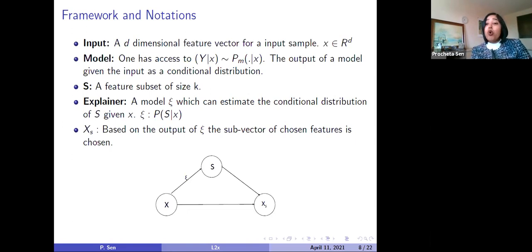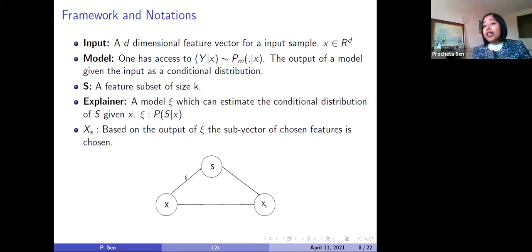Okay, so what does L2X actually give as output? The eventual objective of L2X is to identify a k-dimensional feature vector, which is a subset of that d-dimensional feature vector, which we think is important for a particular input sample.